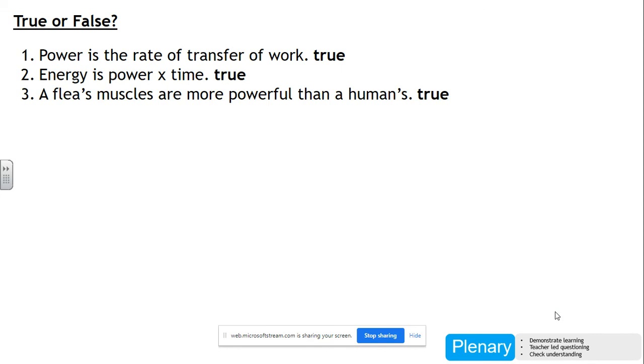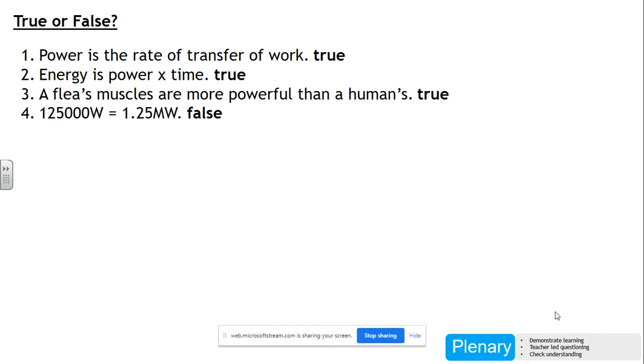Fleas are really, really powerful. They're tiny though, but a flea's muscles, I think I researched it, you can find it out yourself, I think it's like several hundred times more powerful than a human's muscles. And that allows fleas to jump really high relative to their size. If we could do the same, we could jump to the top of a tower block or something silly. Okay, so fleas are really quite powerful.